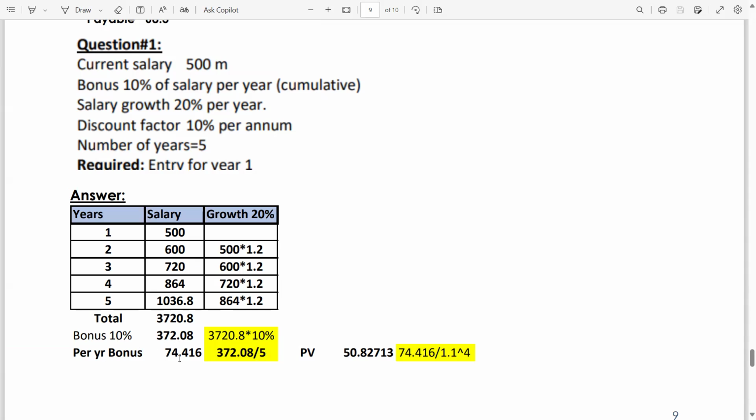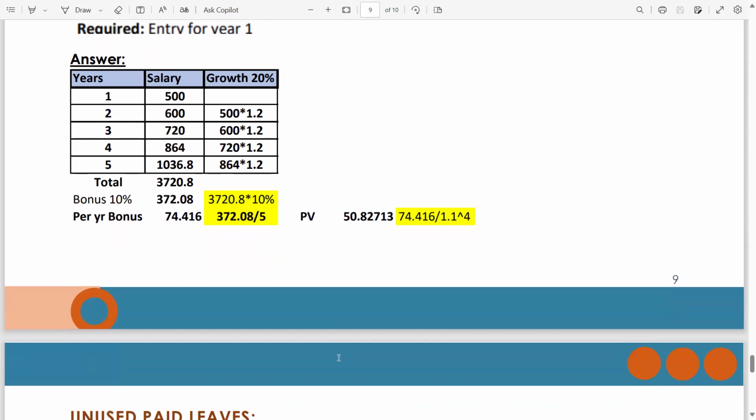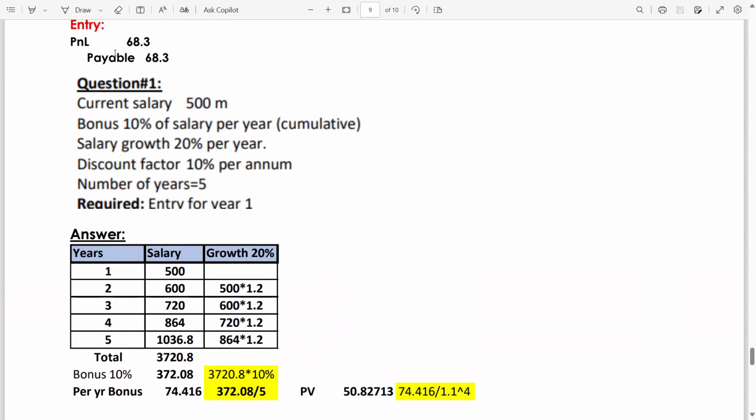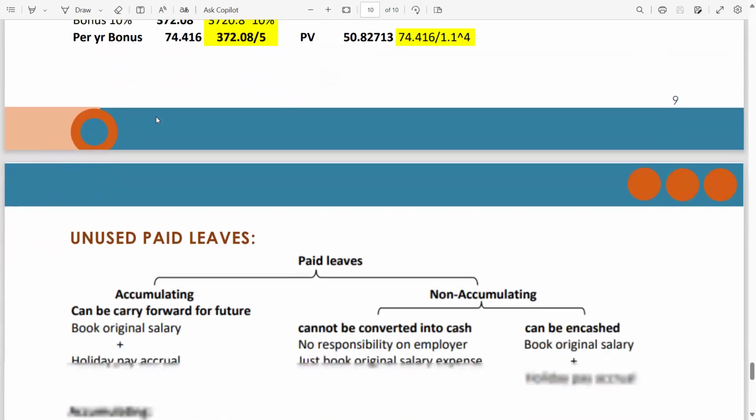372 divided by 5 gives you 74.416, and you have to calculate the present value. How? Just as we have calculated above. 74.416 divided by 1.1 to the power 4 gives you the figure of 50.8273. So your entry will be P&L debit 50.82, payable credit 50.82.